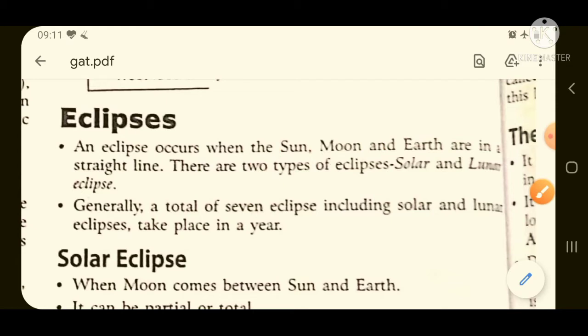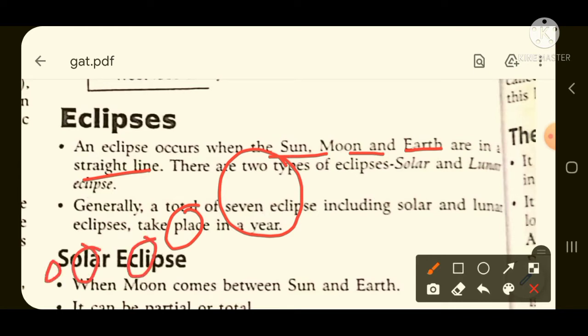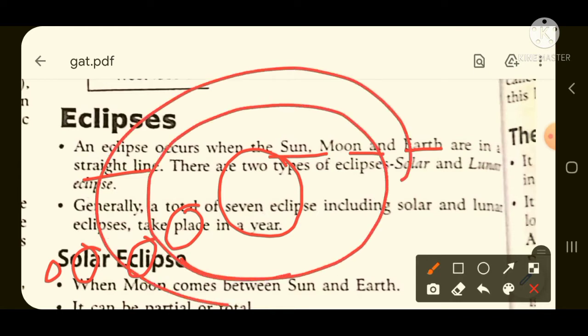So moving over to the topic, what is eclipse? Eclipse occurs when sun, moon and earth are in a straight line. For example, we all know that sun is at the center of the solar system, and all the planets are revolving around the sun. There are a total of 8 planets like Mercury, Venus, Earth, Mars, and all of them revolve around the sun.